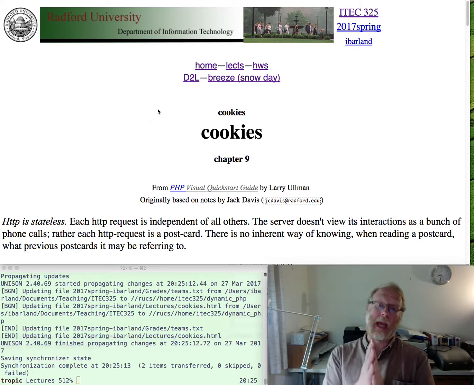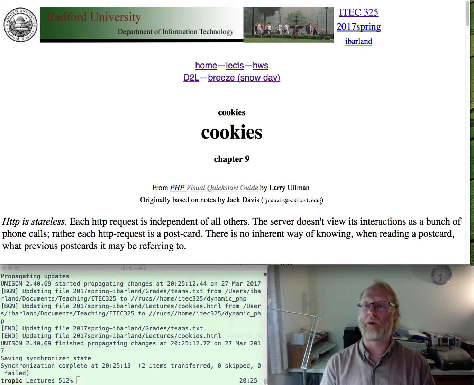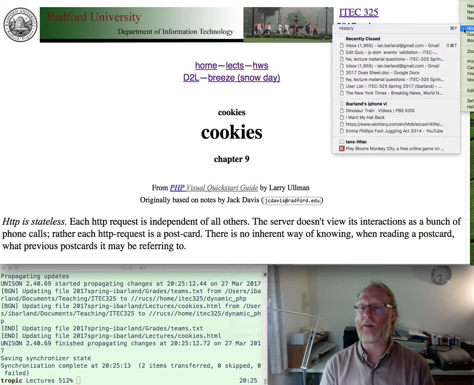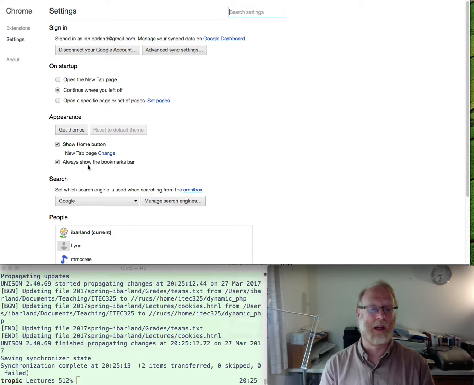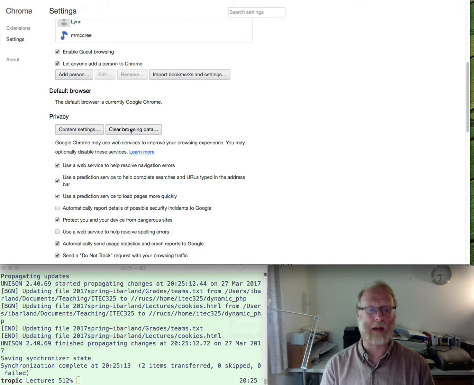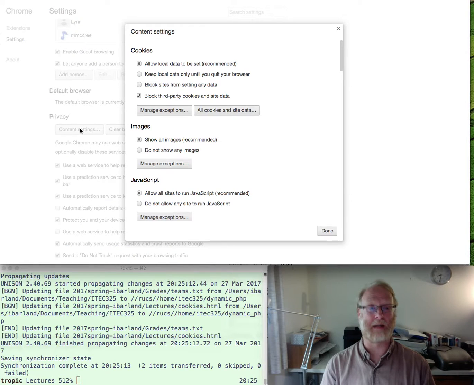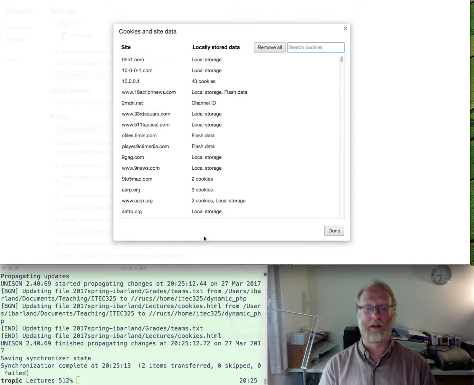Let's go real quick and look at the cookies on my machine here. I'm going to go to my browser, and how do I do this? I go to some menu, preferences. Where's our settings? Settings, here we are. Show advanced settings, privacy, content settings. So this is in Chrome how I drill down to cookies. I'm going to click on all cookies and site data. Okay, here are the cookies I have.